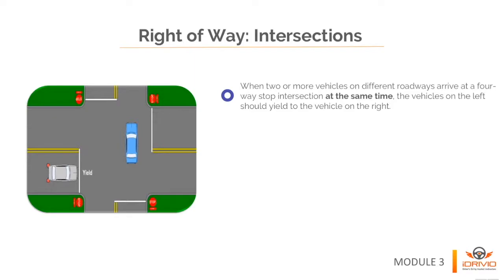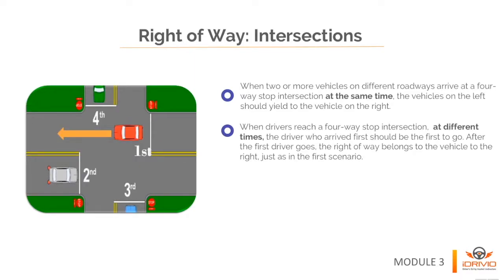When drivers reach a 4-way stop intersection at different times, the driver who arrived first has the right-of-way and should be the first to go. After the first driver goes, the right-of-way belongs to the vehicle to the right, just as in the first scenario.